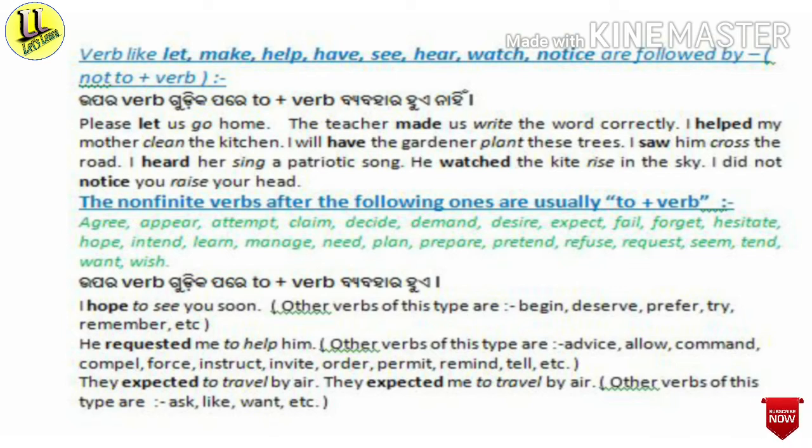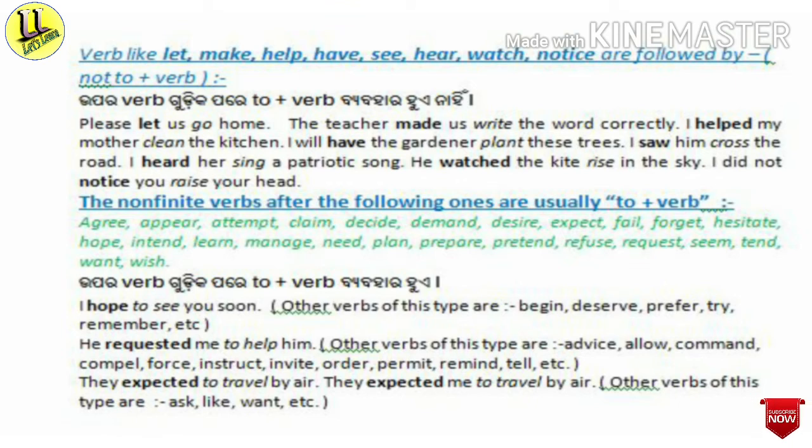For example, please let us go home. Here let us go home. There is let and there is no to before it. The teacher made us write the word correctly. Here made. And I helped my mother clean the kitchen.